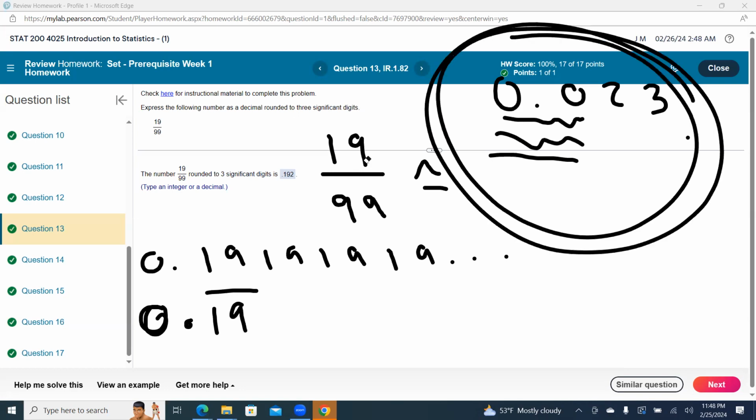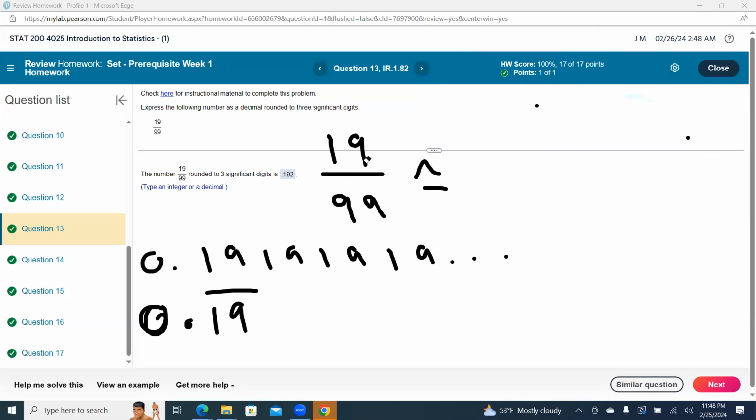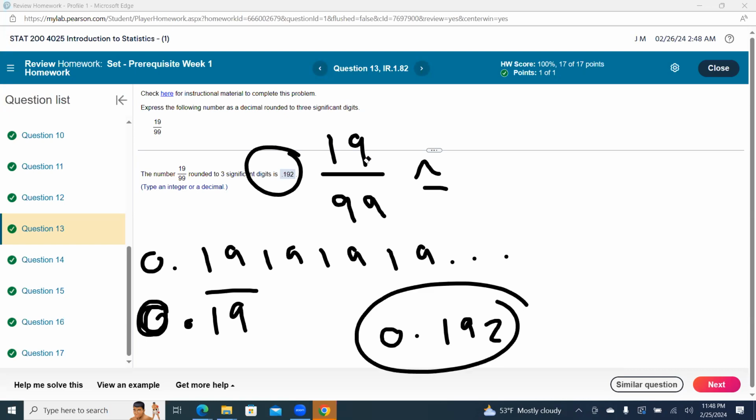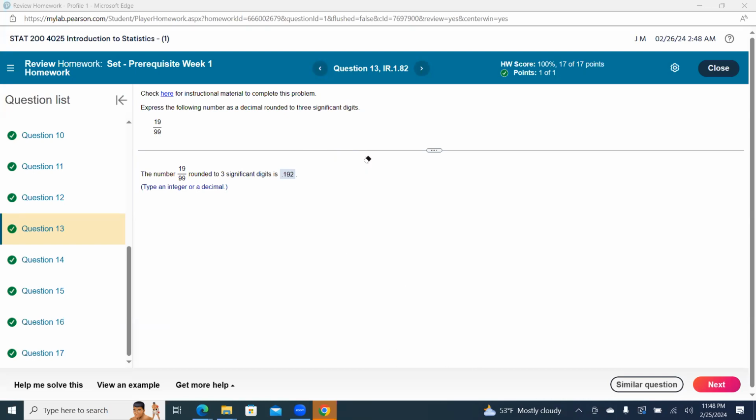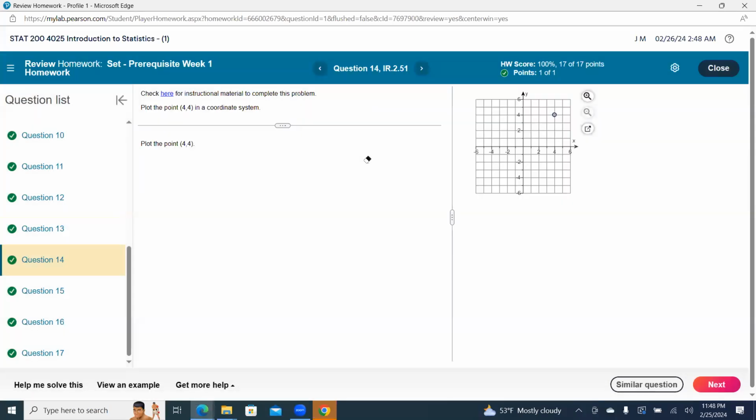So we're not going to start reviewing a bunch of sig fig rules. It would take too long. It has nothing to do with the class. But you have that right there. But this is not significant. If they say round to 3 sig figs, I see 0.192. So things like this will come into play.